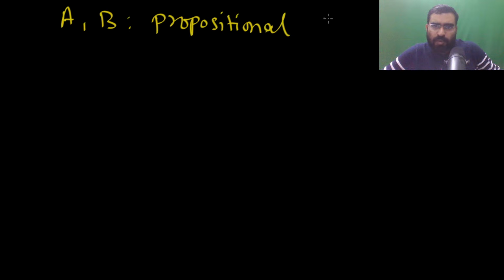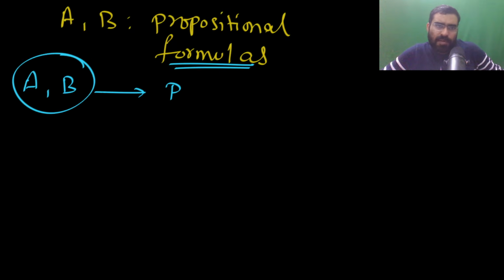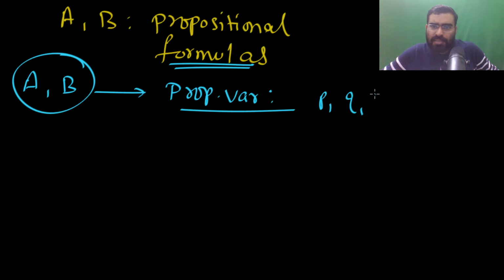I hope this proof is clear, because let me tell you again. Remember, this A comma B, these are propositions, or I can say these are propositional formulas. Because these are propositional formulas, they contain some variables, maybe P, Q, R, something like that.